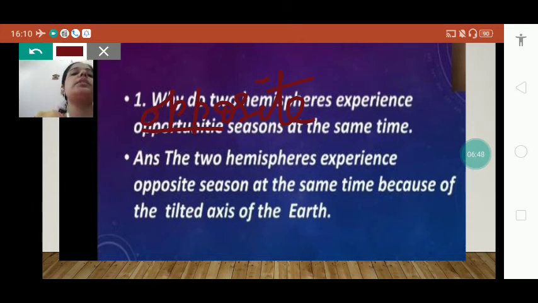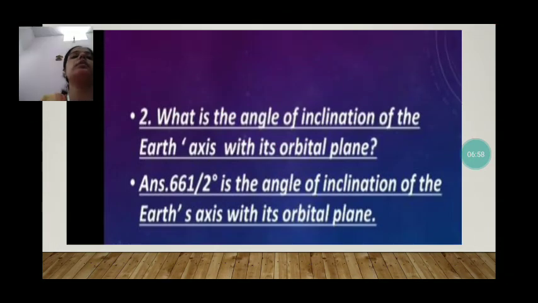The two hemispheres experience opposite seasons at the same time because of the inclination of the Earth's axis. The next question is, what is the angle of inclination of the Earth's axis with its orbital plane? The angle of inclination of the Earth's axis is 66.5 degrees, and with the vertical plane it is 23.5 degrees.